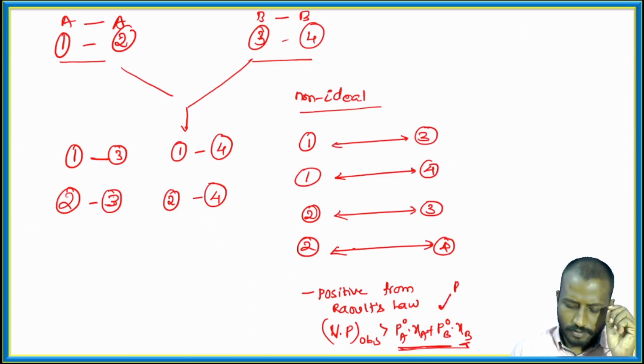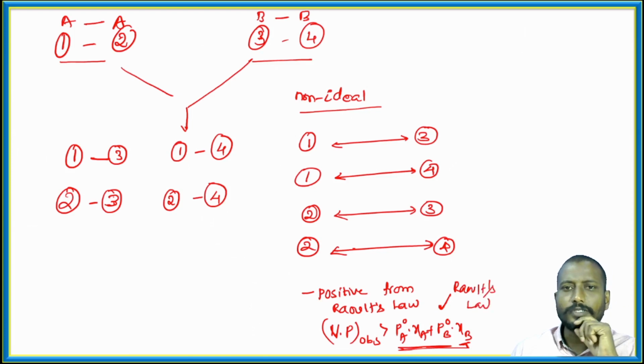If the observed vapor pressure is greater than the vapor pressure calculated from Raoult's law, they are non-ideal solutions showing positive deviation. Here the forces of interaction between the liquids decrease on mixing. These are the solutions showing positive deviation from Raoult's law.